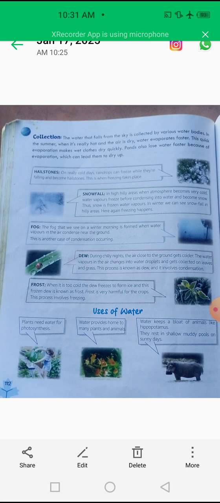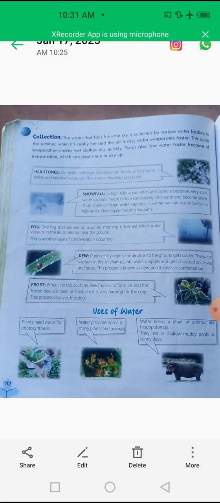Now let's come to the next topic and look at the next picture. This is a picture of fog. The fog that we see on a winter morning is formed when water vapors in the air condense near the ground. This is another case of condensation occurring. So students, the fog that we see in a winter morning is formed when water vapors in the air condense near the ground. And this is another case of condensation occurring.